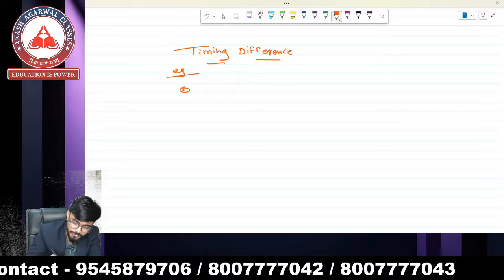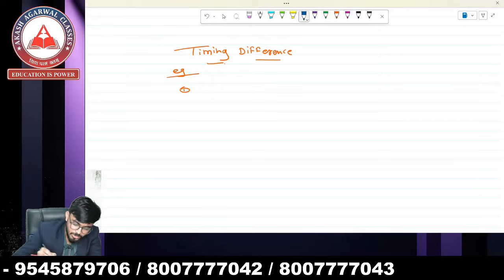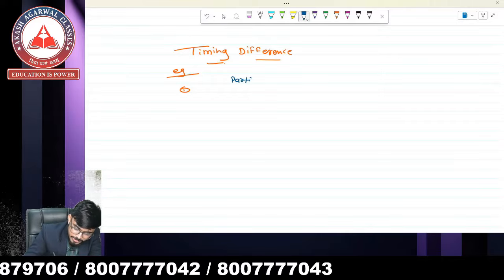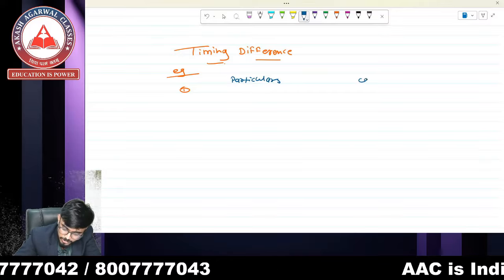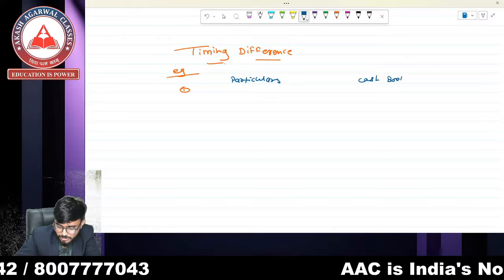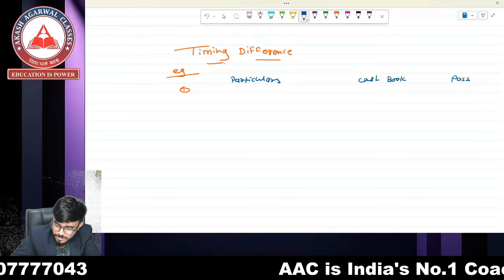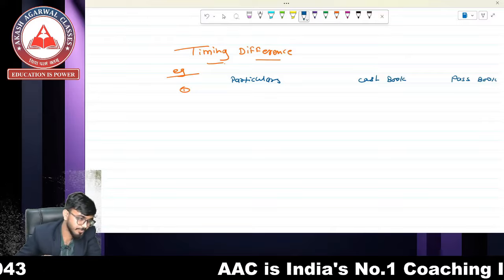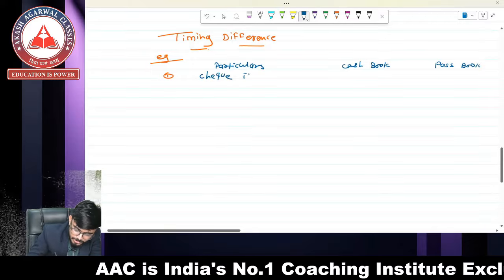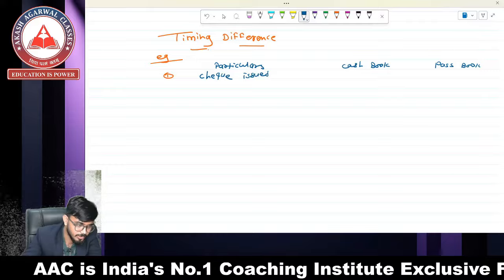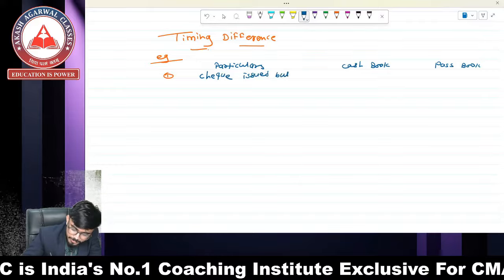So make a column, particulars, when we are going to record the transaction in cash book and when in passbook. First one is check issued but not presented for payment.